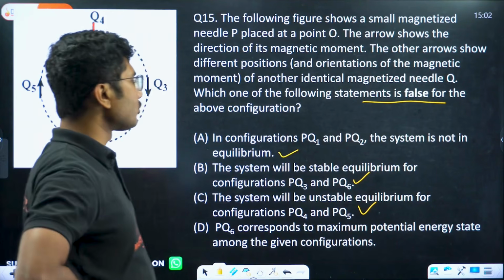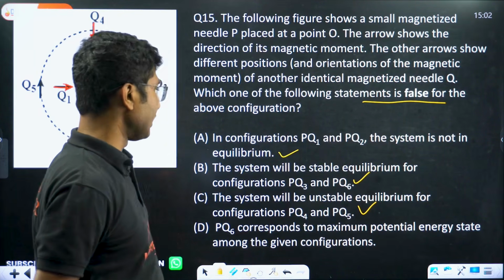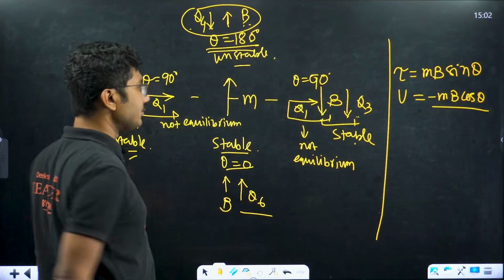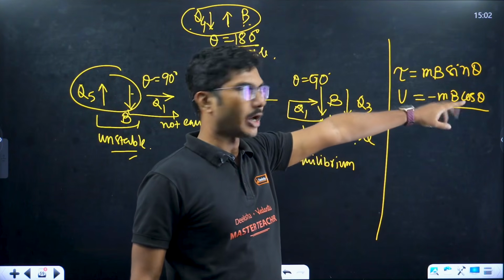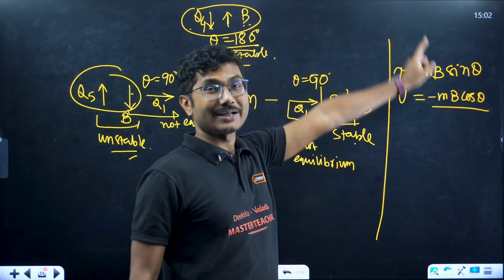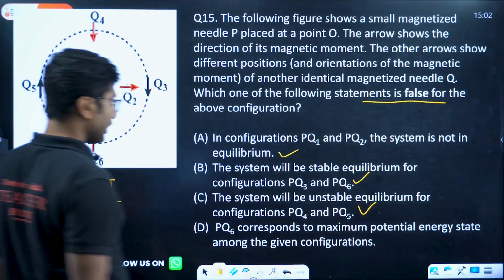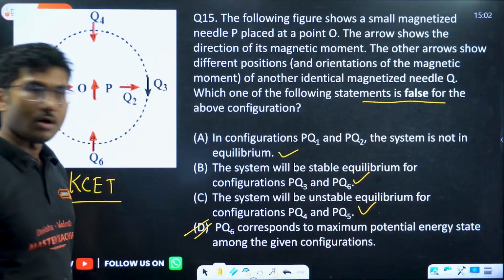PQ6 corresponds to maximum potential energy state among the given configurations. So PQ6, if you come over here, has theta equals 0. That means potential energy is minus mB cos 0, and cos 0 is 1. So the potential energy corresponds to minimum potential energy, not maximum potential energy. So this is the false statement, and this is the correct answer for our question.